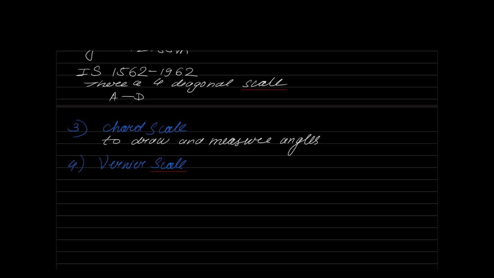So what is the purpose of a vernier? Please understand. Vernier is attached to the main scale to increase the accuracy of the main scale. That is the purpose. Now, if you are using verniers for angle measurement, the maximum value you can get is 20 seconds only. The least count of our vernier theodolite is 20 seconds. So that is the maximum least count for an angle measuring vernier that we have.